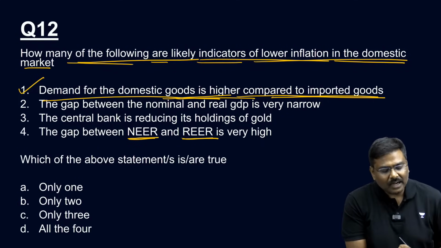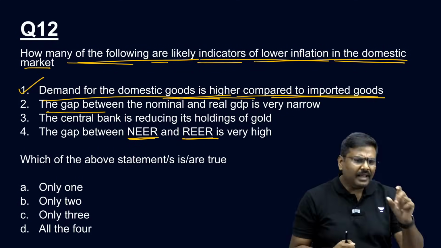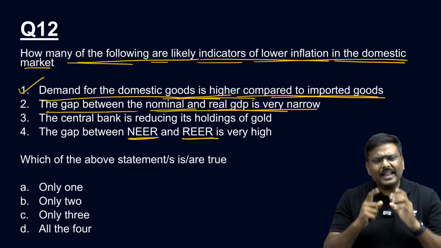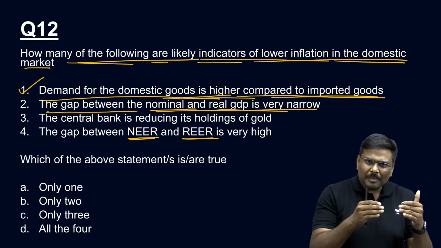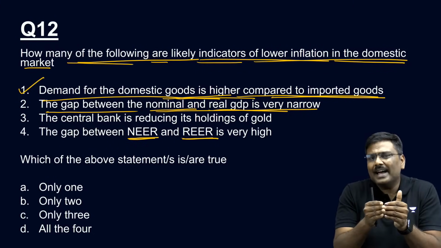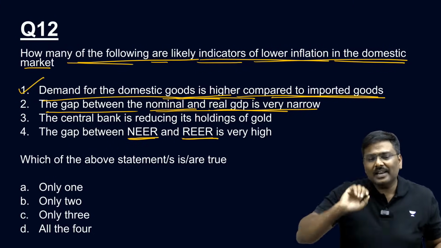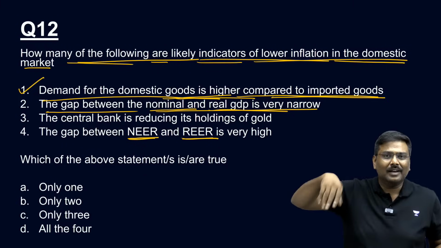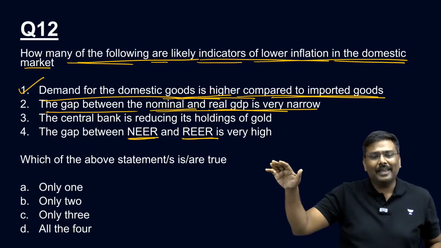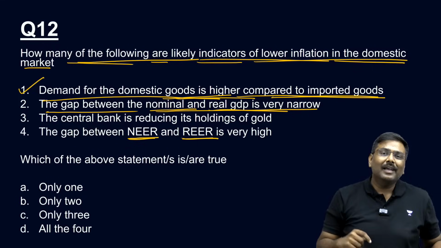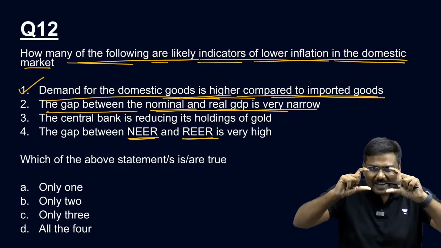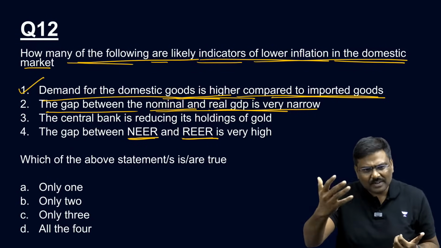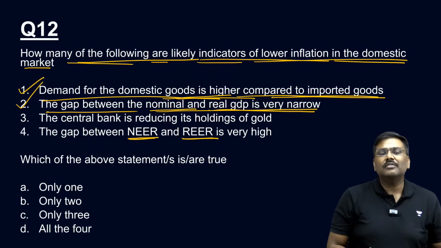Second one, the gap between the nominal and real GDP is very narrow. Don't you think if the gap between nominal and real GDP is very narrow, it is because the inflation rate is very low? Concept of GDP deflator: nominal GDP divided by real GDP. If the gap between both of them is very narrow, it simply means the price levels have not changed by much. That is the basic argument, and that is the reason why the second statement is correct.